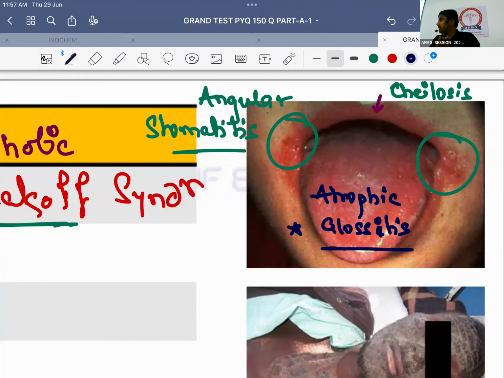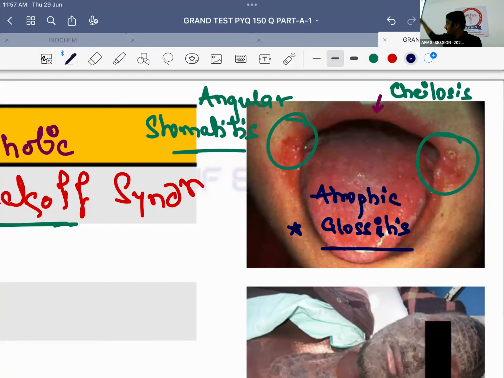In one of the previous year exams, geographic tongue was given in the image, but vitamin B2 was not an option. Then your answer should be vitamin B12. Of the three questions that came, one was geographic tongue. Please remember, if they say geographic tongue in the image, but vitamin B2 or riboflavin is not an option, the second best answer should be vitamin B12 or cobalamin. No issues with this, anybody?